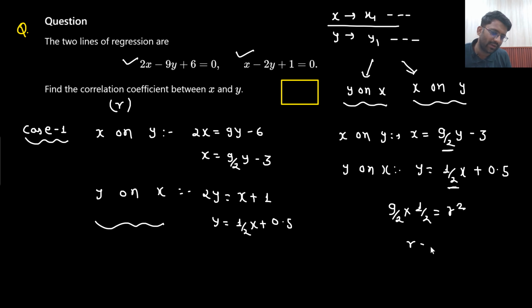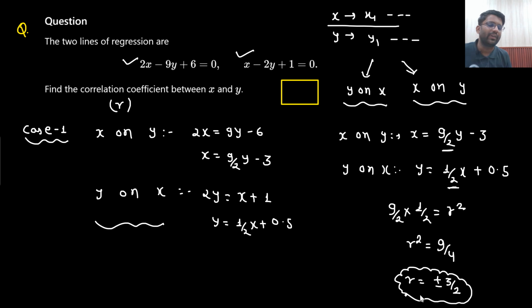So what is the value of r square you are getting? 9 by 4. So from here, what is the value of r? Plus minus 3 by 2. So first of all, let me know whether you will take the positive sign or the negative sign.